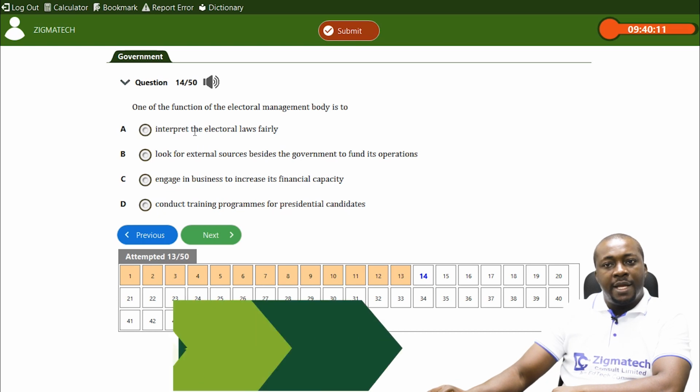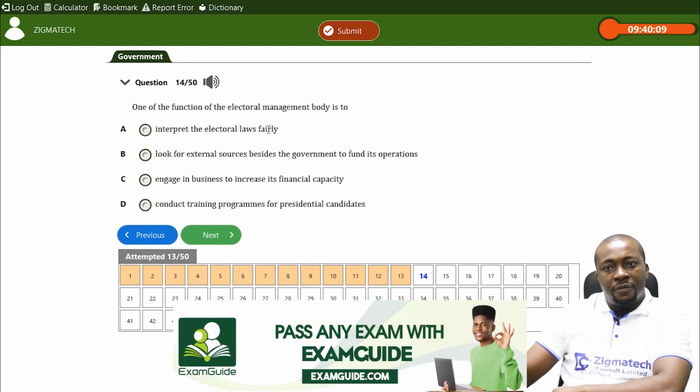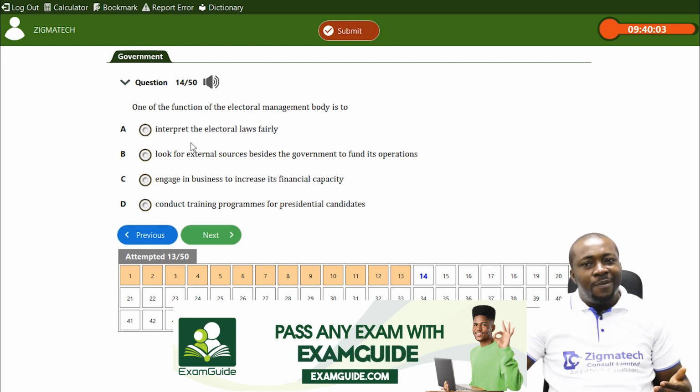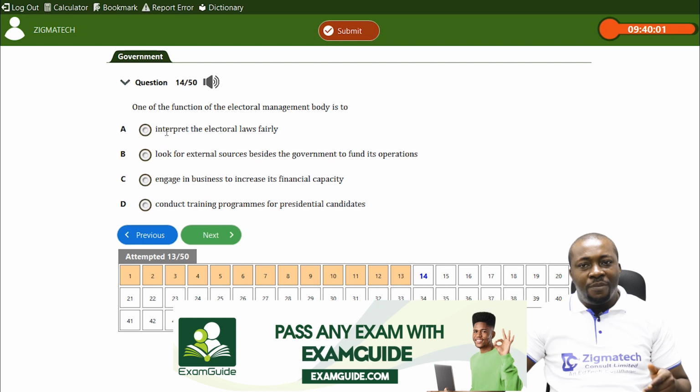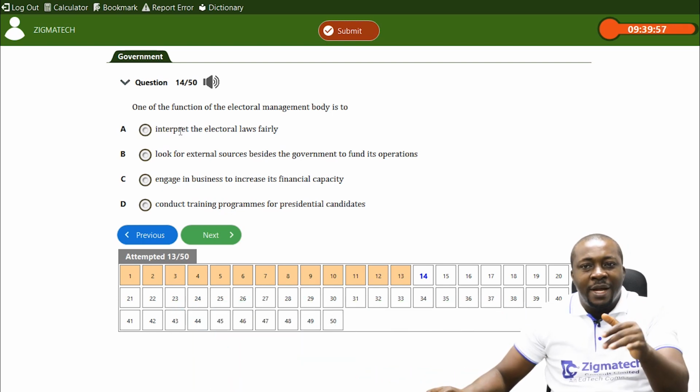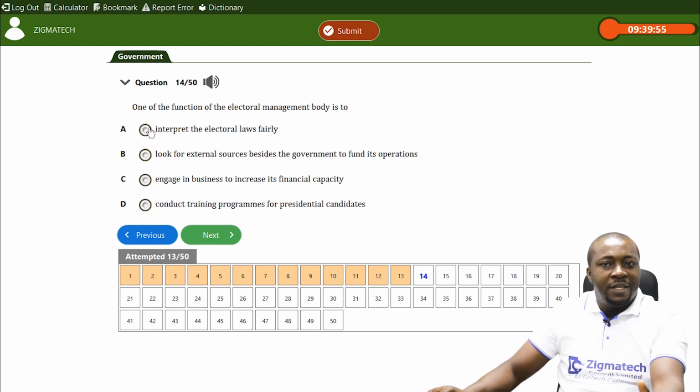But if you look at A, interpret the electoral laws fairly. Now it's close. But it would have been the option if we say implements or enforces electoral law. It's the judicial arm of government that interprets every law, including electoral laws.